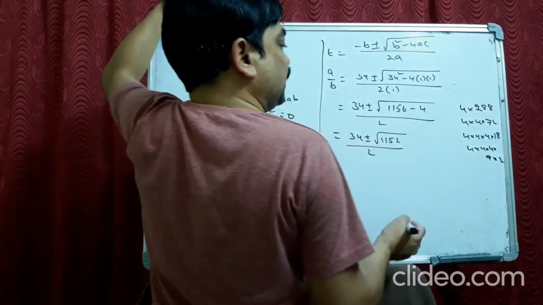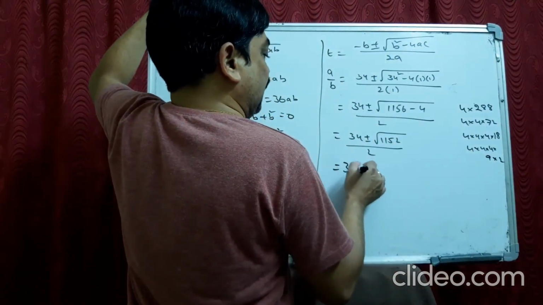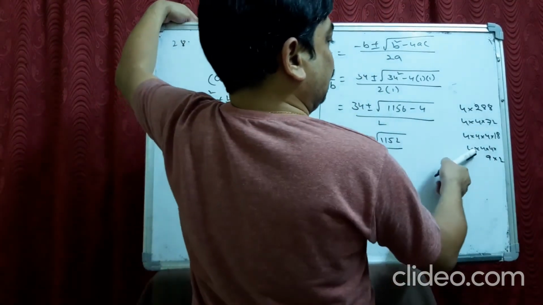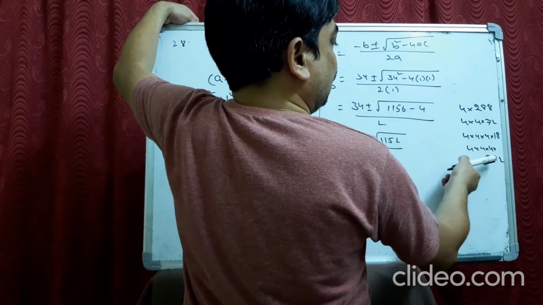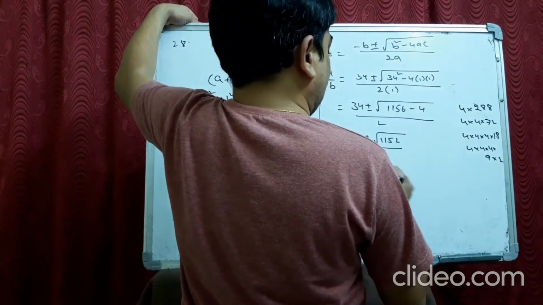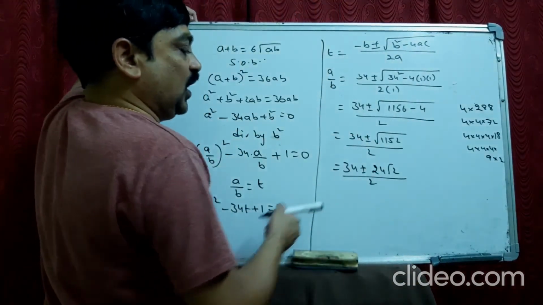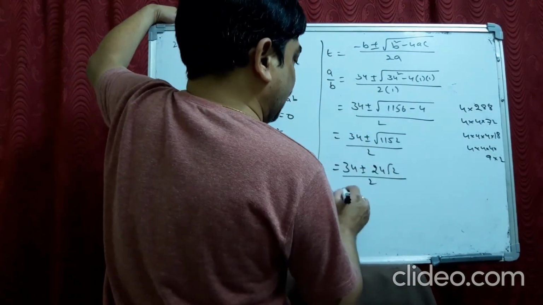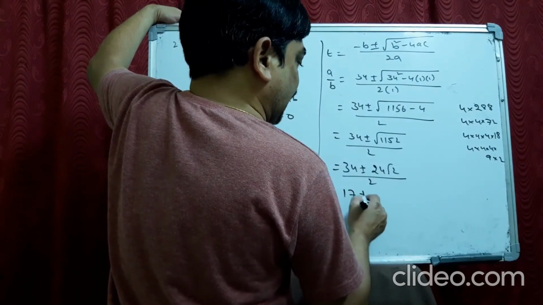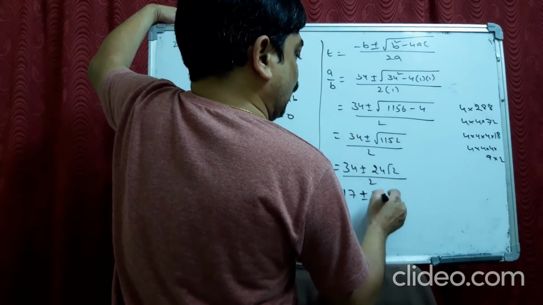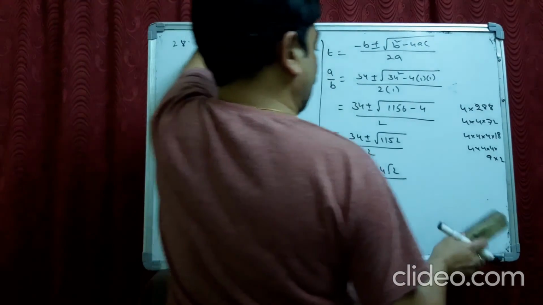That means it becomes 34 plus or minus 2 into 2 into 2 into 3, that is 24 root 2, by 2. Now you can take common 2. It becomes 17 plus or minus 12 root 2.